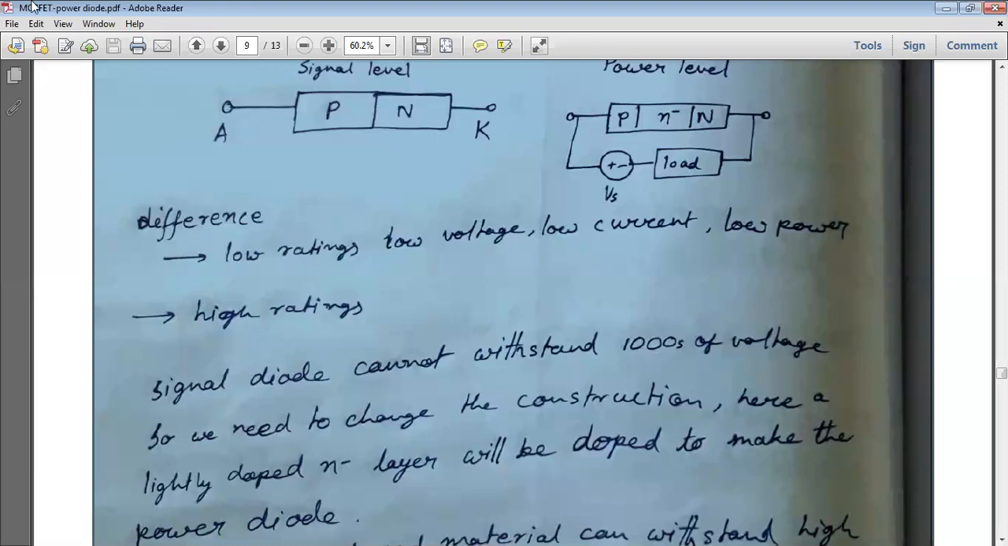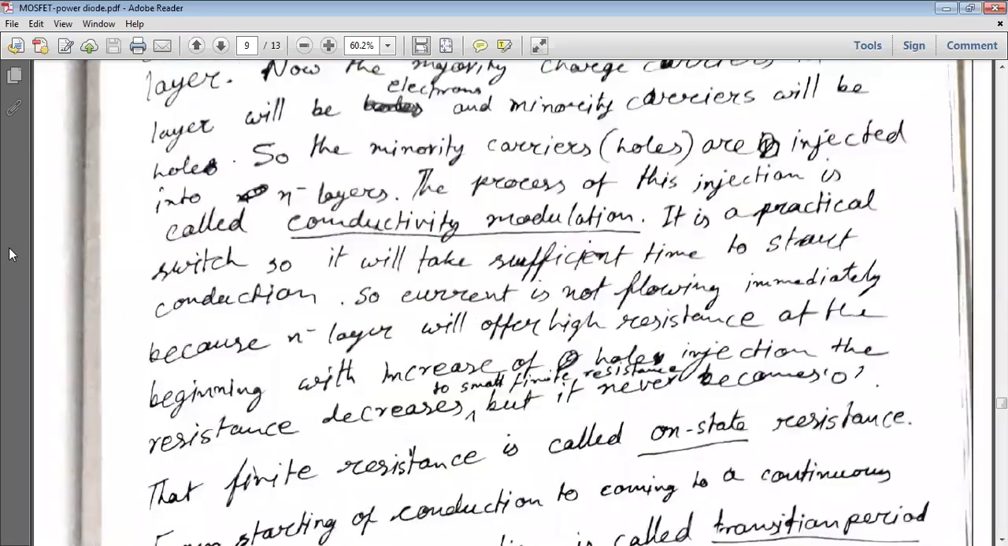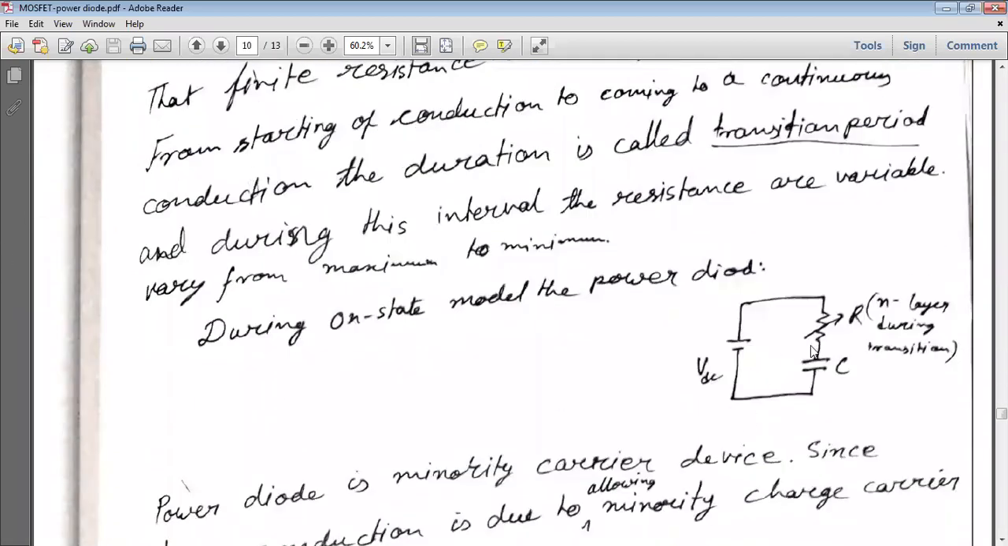During the on-state model, the power diode will be looking like a variable resistance with capacitance, in series with the DC supply. Okay, what is the variable resistance? The variable resistance is the N minus layer during the transition, because the resistance is not equal all the time.